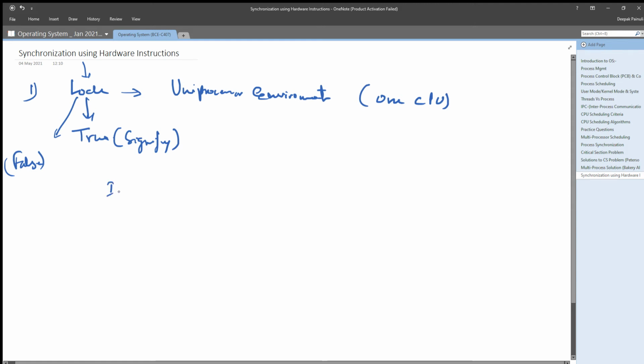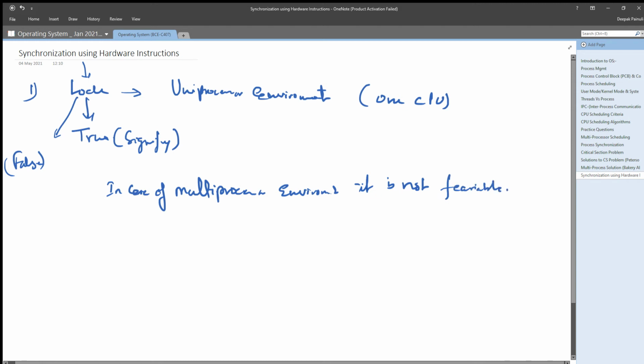In case of a multiprocessor environment, it is not feasible. Why?